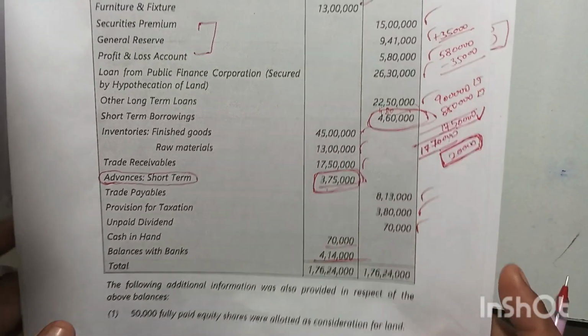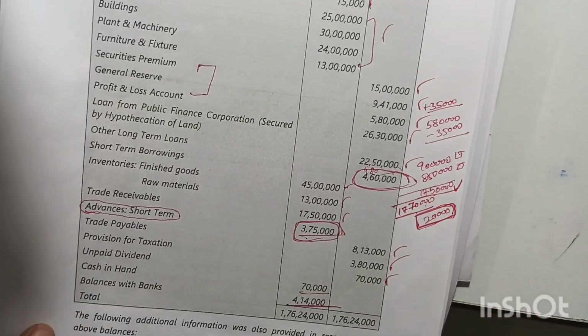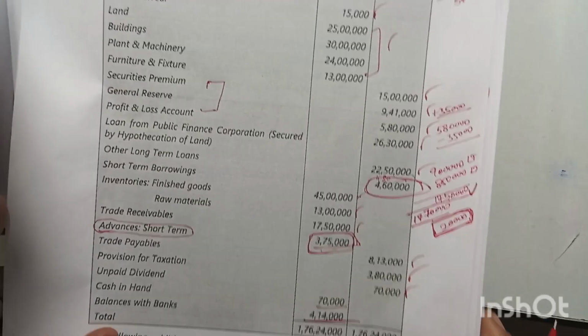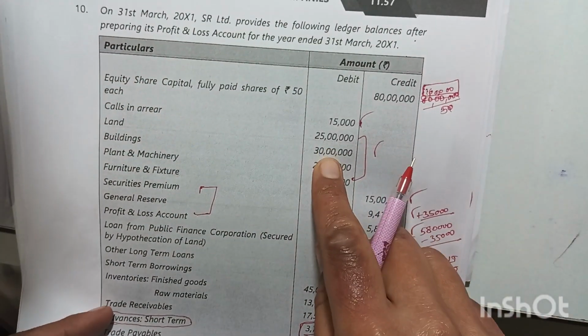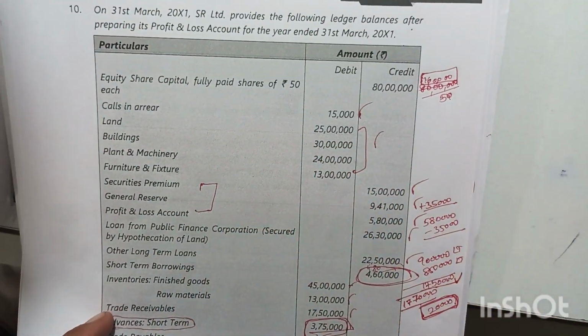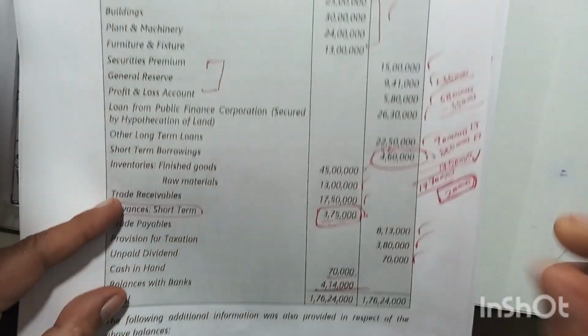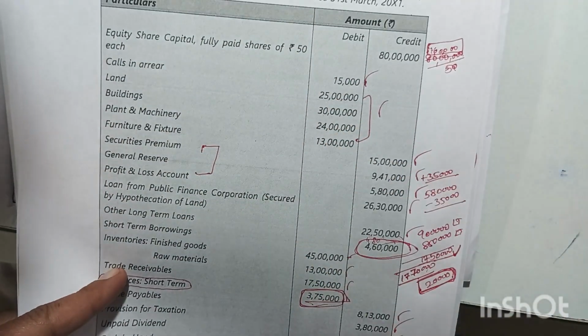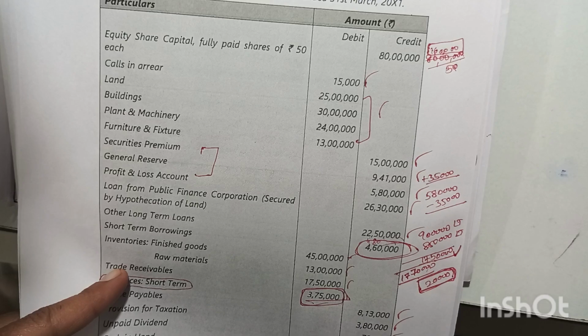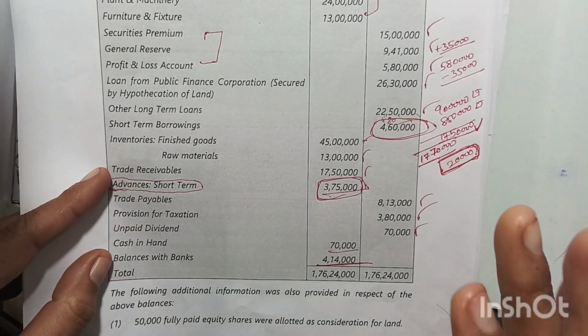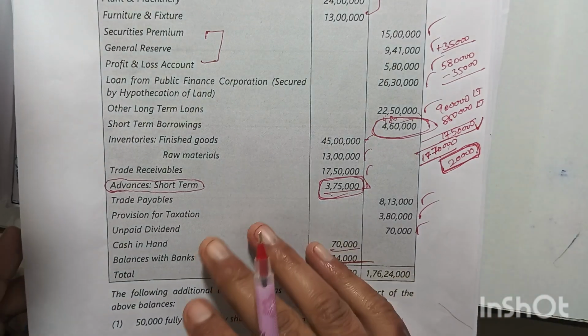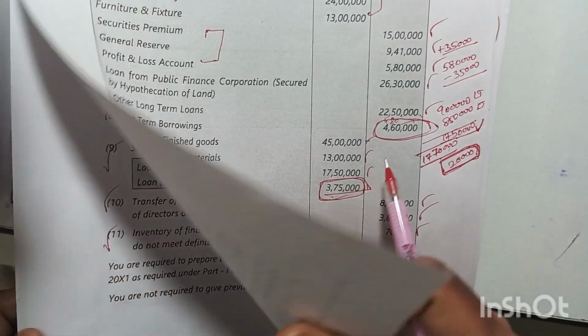Now we will go into the non-current assets part. So in assets part we have non-current assets: land, building, plant and machinery, furniture and fixtures. You can compute, the cost is given, value is given, so we can find out the depreciation, and we need to show it as PPE. Okay, so now no intangible asset is given, we just need to move to the current assets part. Or short term advances or loans. Okay, so we have the current assets part.